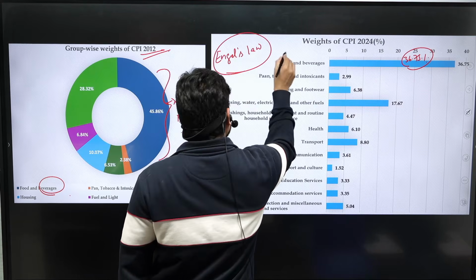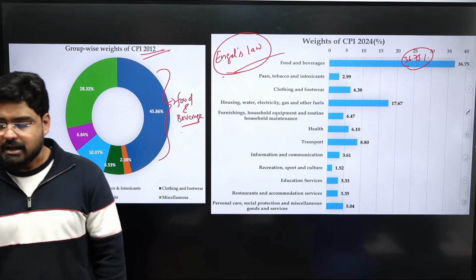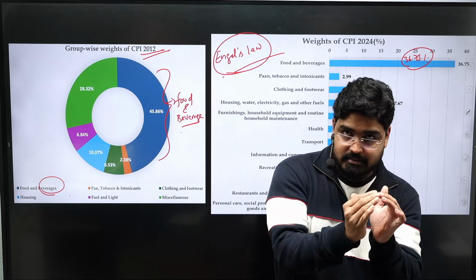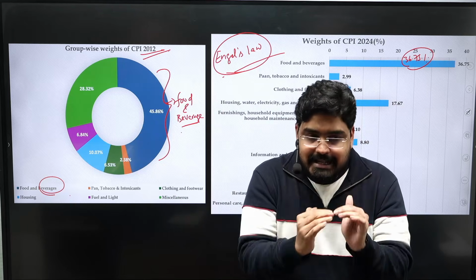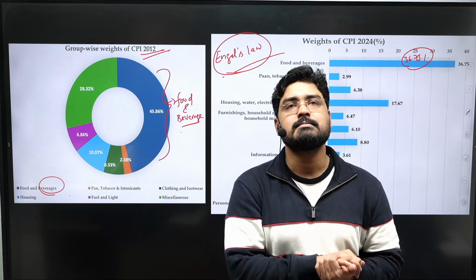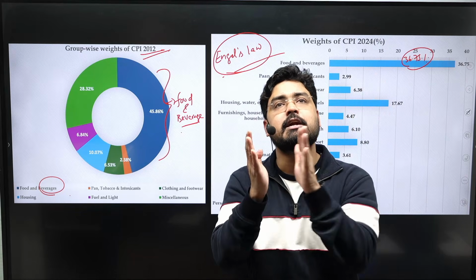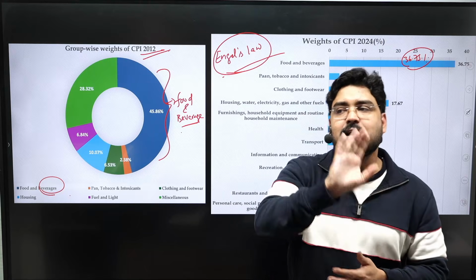Okay. What is Engel's law? Engel's law says that with increasing income of the individuals, let me repeat it again, with increasing income of the individuals, the share of the food expenditure in the overall consumption expenditure is going to be reduced. See, I'll explain it to you through an example.